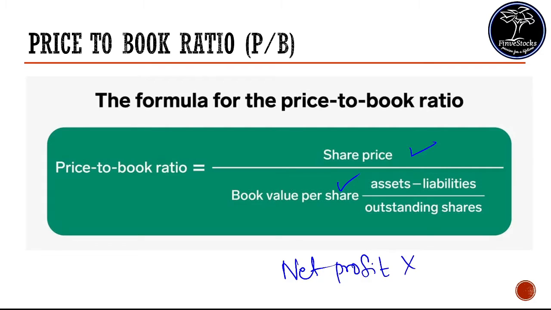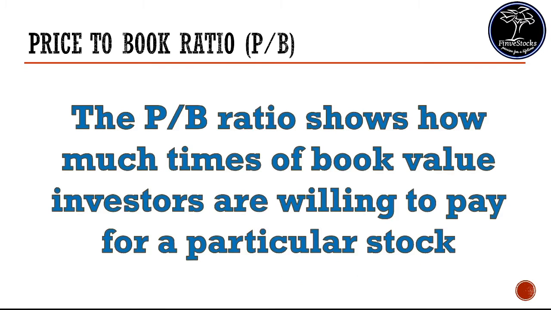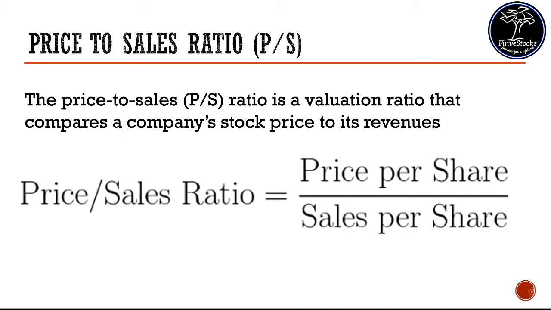The next one is the PS ratio, that is, the price to sales ratio. The price to sales ratio is a valuation ratio that compares a company's stock price to its revenue. As per the formula, the price to sales ratio is price per share divided by sales per share. It shows how much investors are willing to pay per rupee of sales for a stock. It is calculated by dividing the stock price by the underlying company's sales per share.